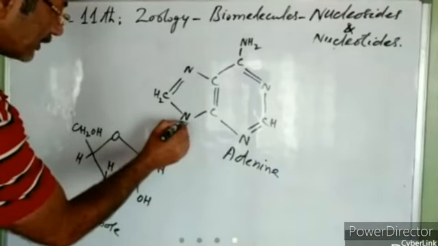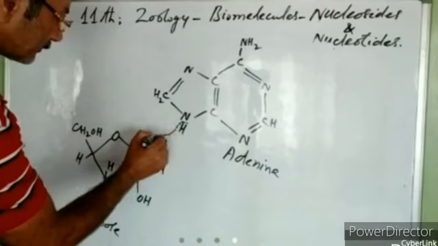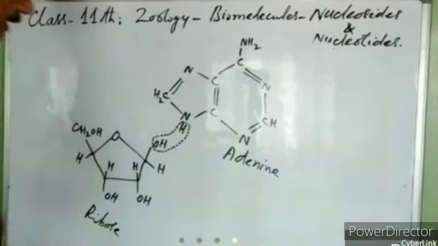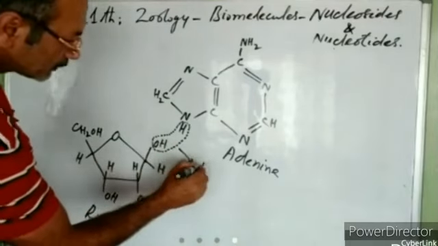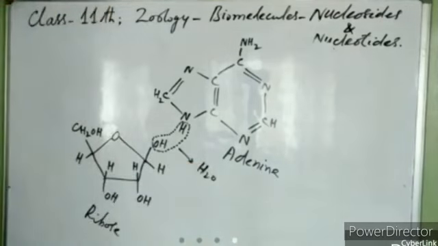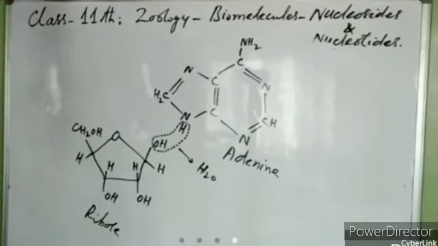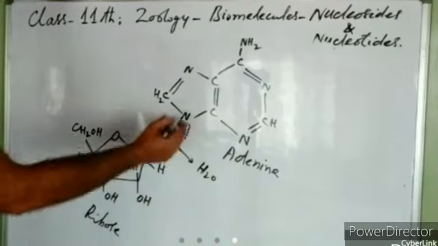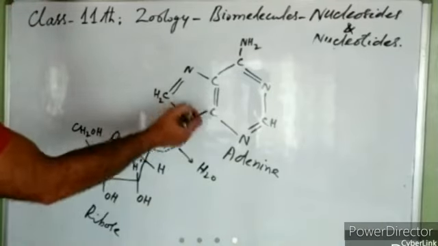Now they will join by the elimination of a water molecule. A molecule of water will be eliminated. When the water molecule is eliminated, a bond is formed between carbon first of the pentose sugar and nitrogen ninth of the adenine.